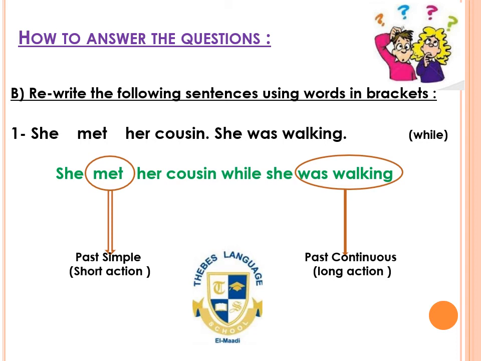Where is the past continuous tense that we have got here in the sentence? Yes, she was walking. Was walking is the verb in the past continuous. And where is the verb in past simple? Met. Okay, let's see the answer. She met her cousin while she was walking. Exactly. Met here is in past simple because it's the short action. And was walking is in the past continuous because it's the long action that comes after while.